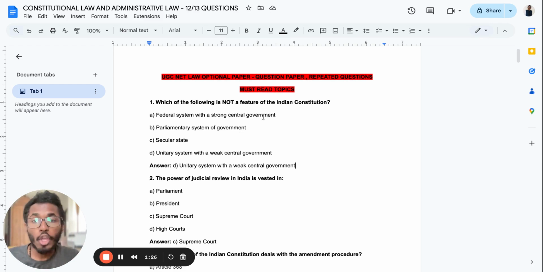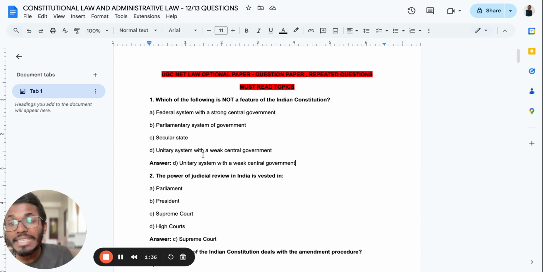Which of the following is not a feature of the Indian Constitution? Four options given. Option A, federal system with a strong central government. Option B, parliamentary system of government. Option C, secular state. Option D, unitary system with a weak central government. Obviously, the answer is option D, because we do not have a weak central government. It is a balance between the center and the states. That's why we say it's a federal system of government.